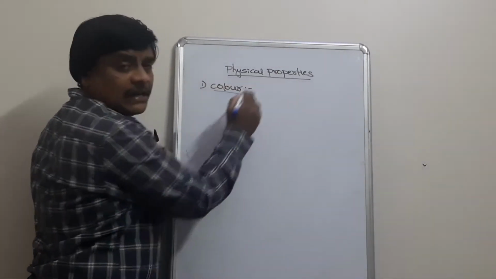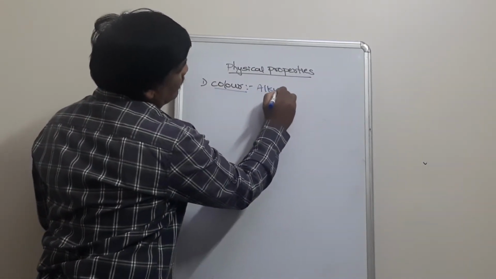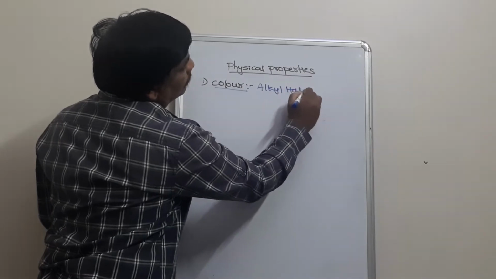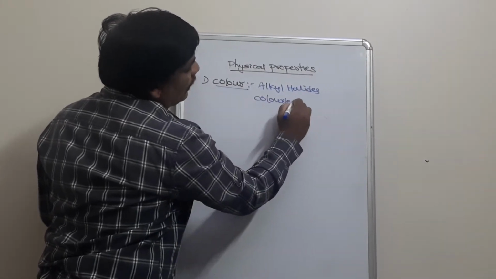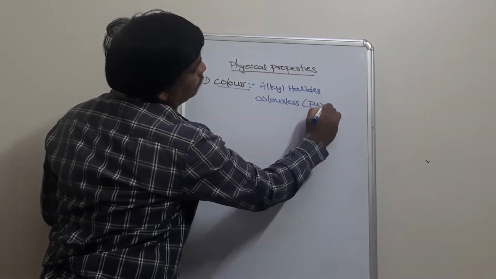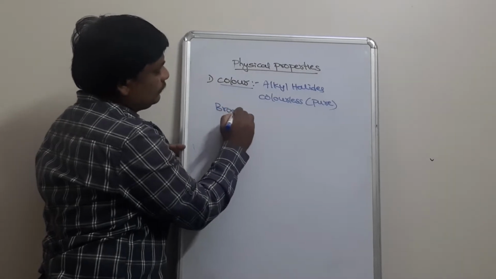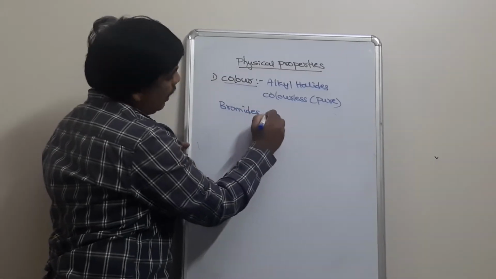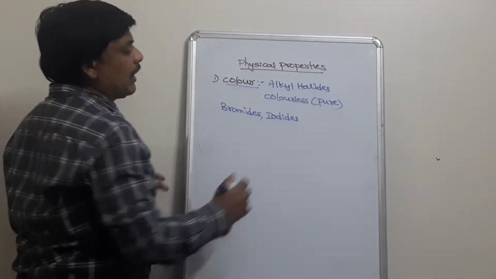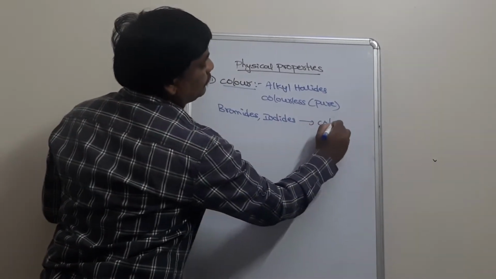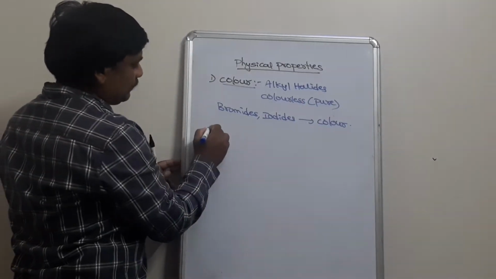When we consider the color, alkyl halides are colorless in pure form. However, bromides and iodides, when they are exposed to light, exhibit color. So that is the first physical property, that is color.